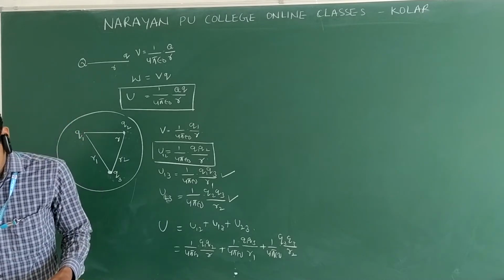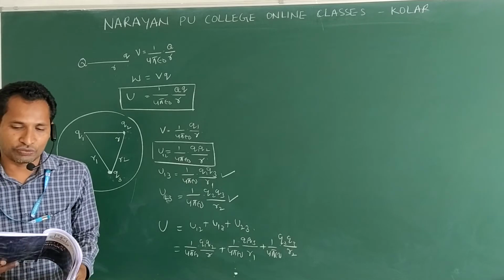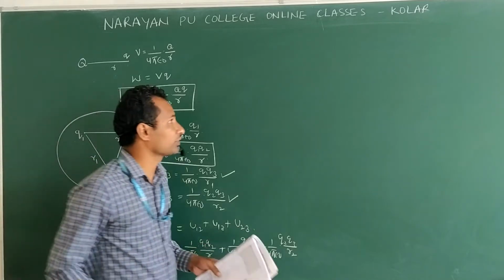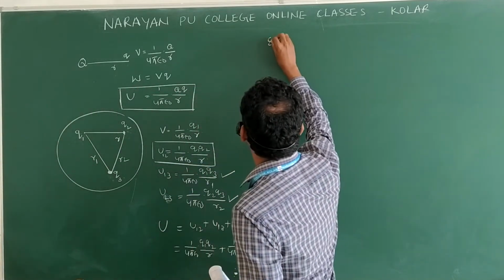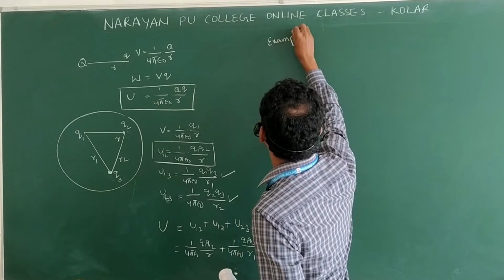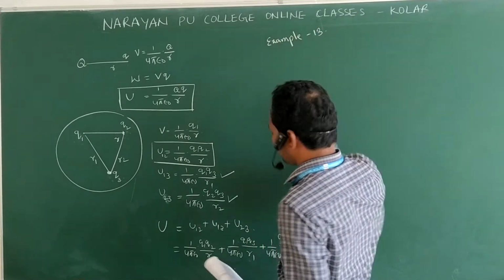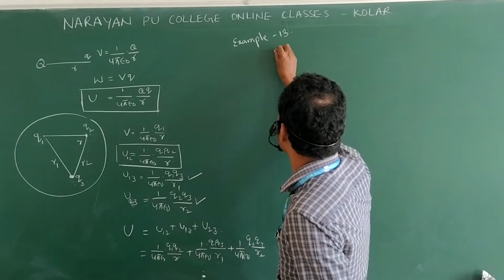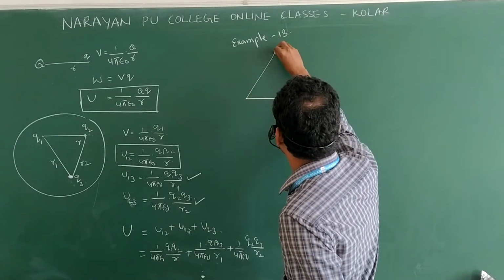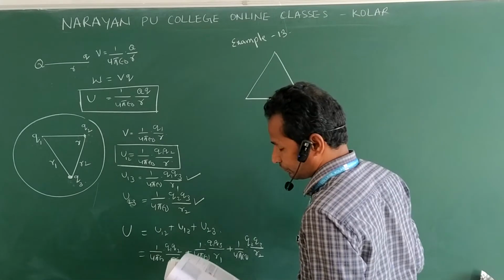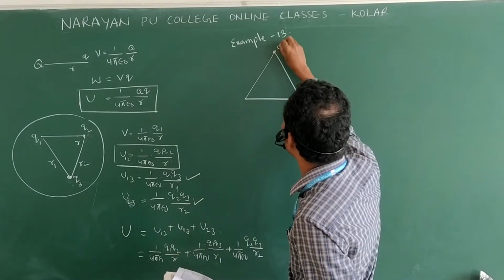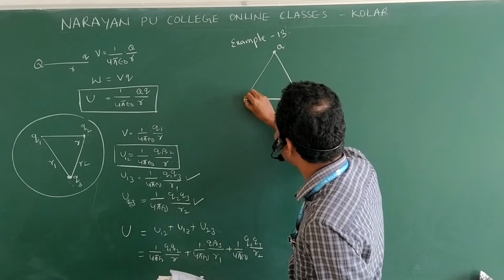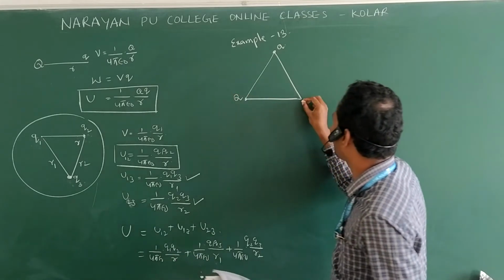Now see this example, how to apply this formula. Example problem 13. They have given a triangle. They place Q here. 3 charges are placed at the corners.